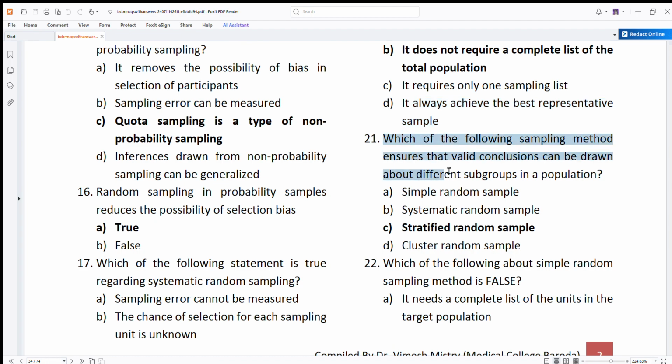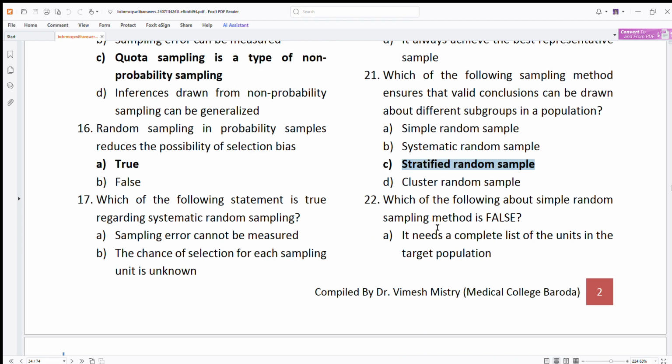Which of the following sampling methods ensures that different subgroups are valid? Stratified, yeah. Stratified random sample, stratum, homogeneous strata, different blocks. Stratified, yeah, not systematic, because different subgroups are there.